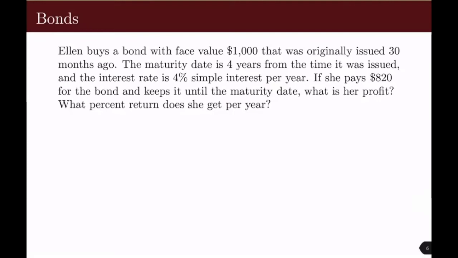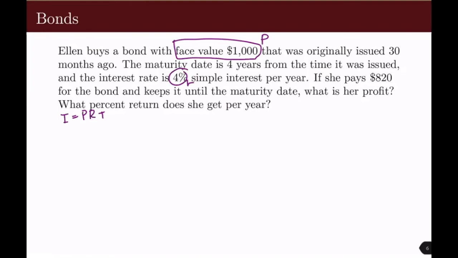So what we're going to do first is use the simple interest formula to find the value of the bond at maturity. So remember, simple interest is I equals PRT. And then our principal, whenever we're dealing with bonds, is going to be the face value. Our rate over here is 4%.